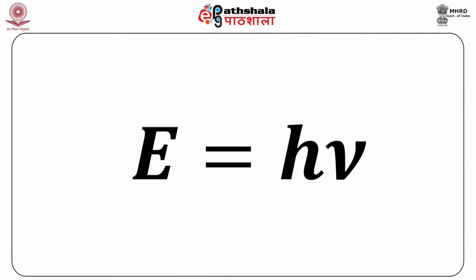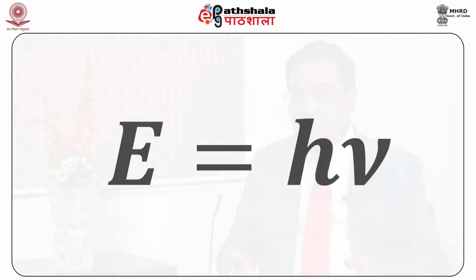And therefore, a big question mark came whether classical mechanics has some limitations, and why classical mechanics was failing in this case. Then certain new developments took place, and especially the role of Max Planck was very important, who introduced a very famous equation, E is equal to h nu.